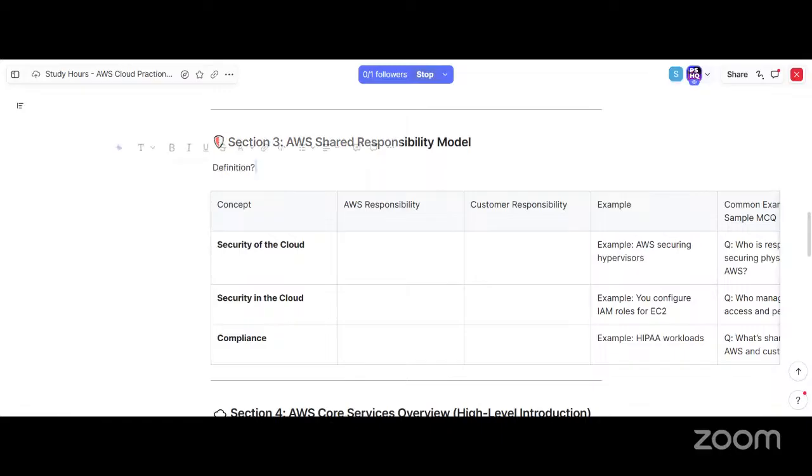I'll just try to open my other system. You can also just check. It says the responsibility to operate the IT environment is shared between AWS and its customer.